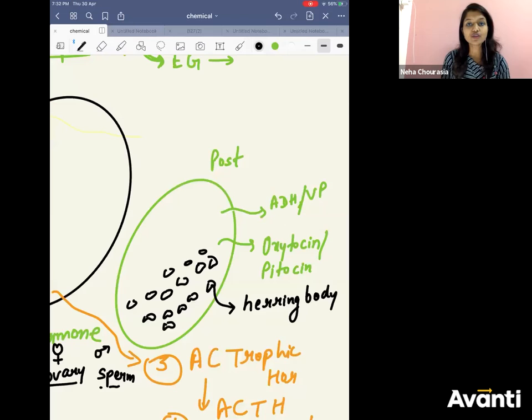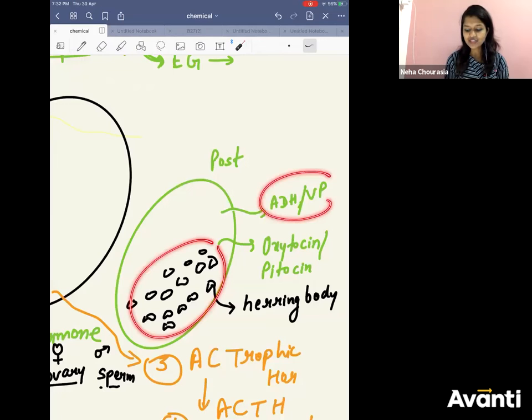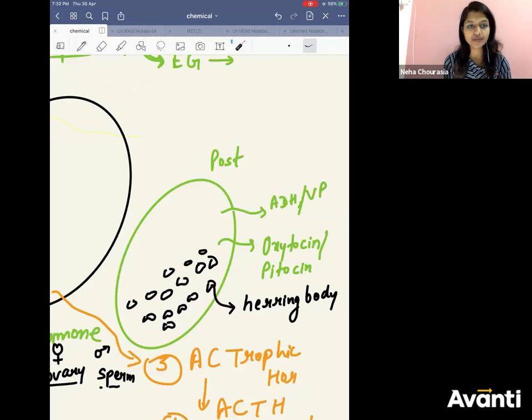So if someone asks you what are the Herring bodies in the pituitary gland, they are the parts where your ADH and oxytocin are stored. They are the cells which are storing your ADH and oxytocin.